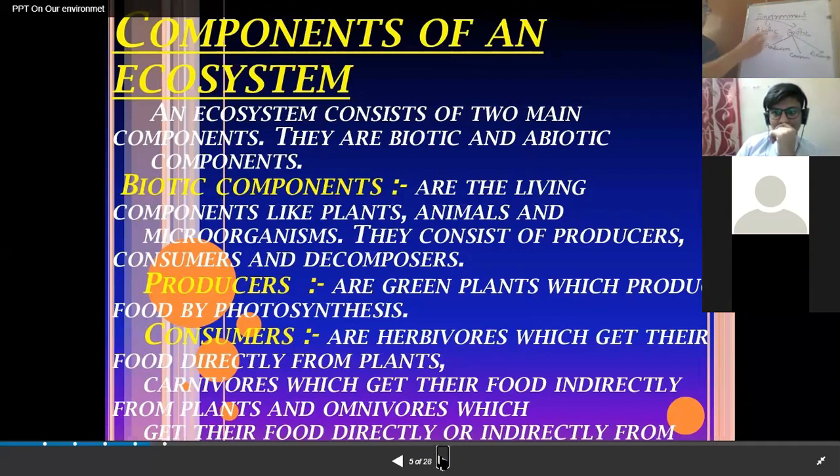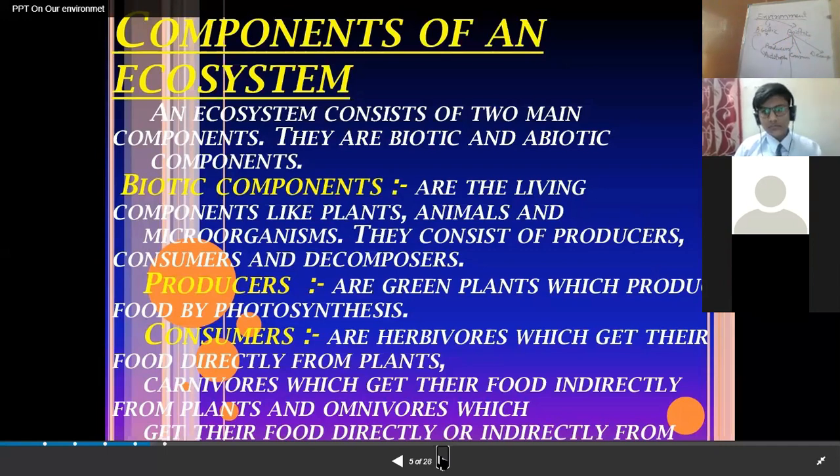Now, whom do we call producers? The autotrophs, those who manufacture their own food, those who synthesize their own food with the help of the abiotic components. They are called producers.